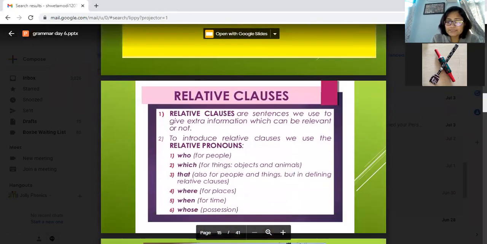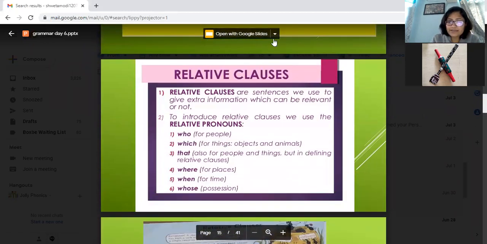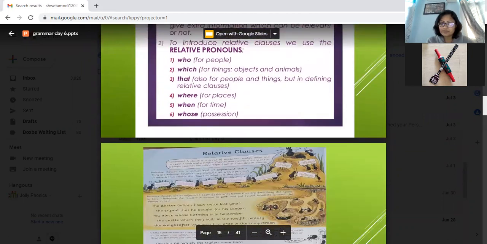Now clauses. These are relative clauses. All these are called relative clauses because they are made by using a relative pronoun: who, which, that, where, when, whose. So let's see how a relative clause will be used.